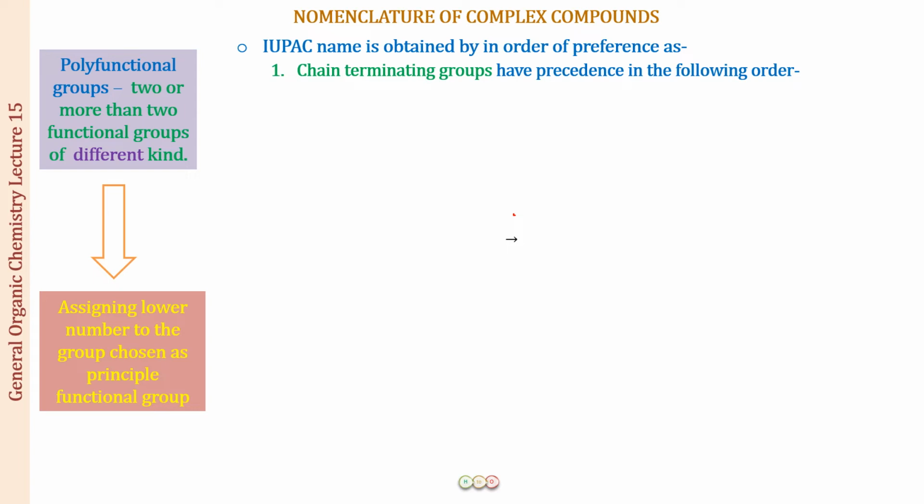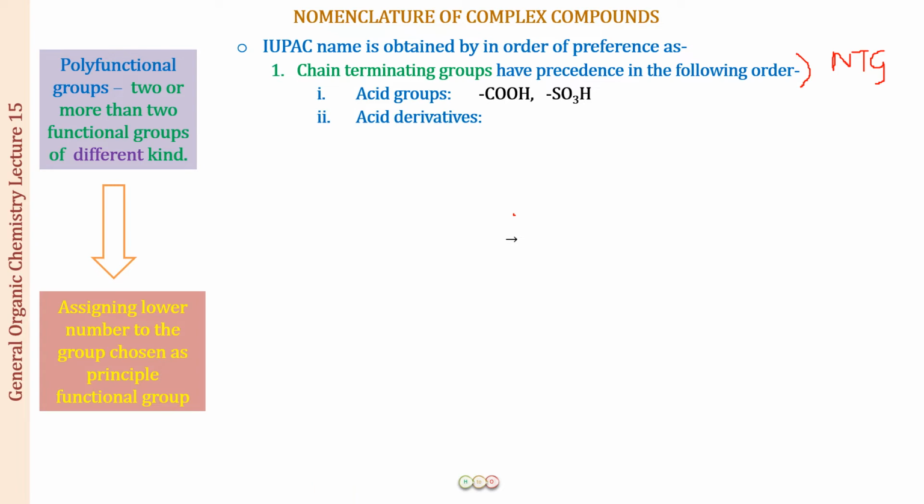So what you have to remember is that the chain terminating groups will always have priority over the non-chain terminating groups. Now comes the question, which are the chain terminating groups and what is the priority order for them. First of all, the most important are the acid groups, the carboxylic acid group, and after that the sulfonic acid group.